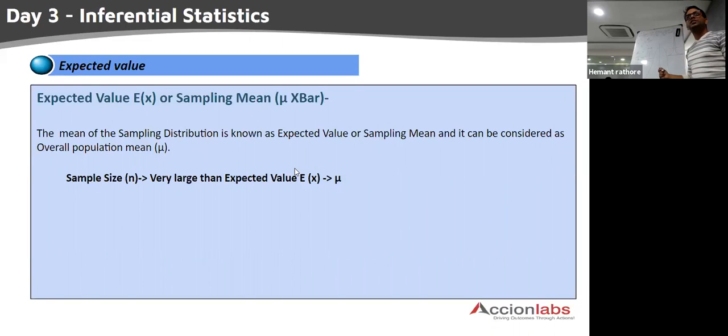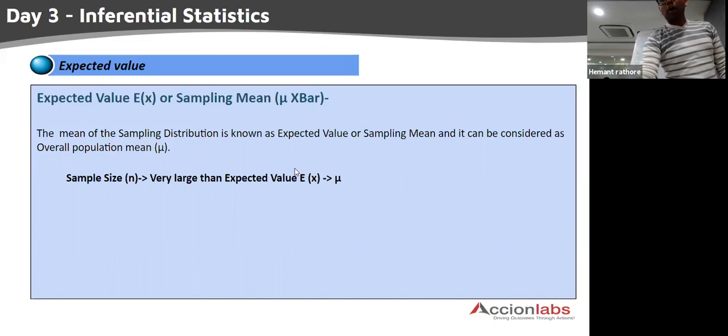Because my standard deviation is very minimum. What is the standard deviation here? Standard deviation is the representative of sampling variability. If standard deviation is minimum, it means sampling variability is minimum. What is sampling variability? A sort of error in your estimation. So if my standard deviation is minimum, it means my estimation error is minimum. Due to this reason, the sampling standard deviation is also known as the standard error of the mean.